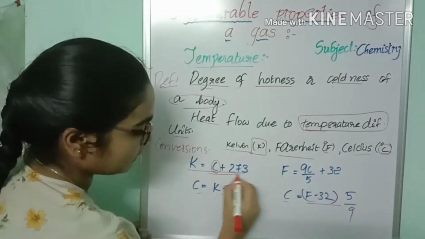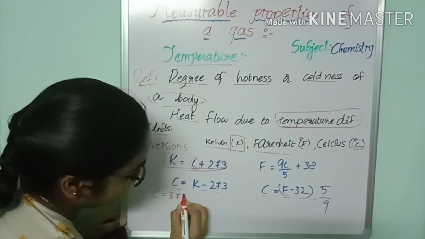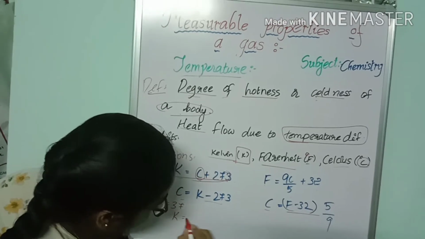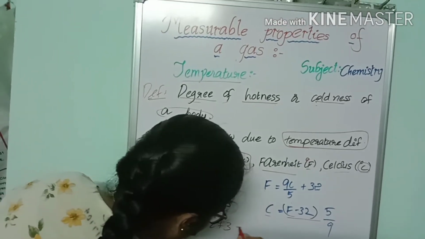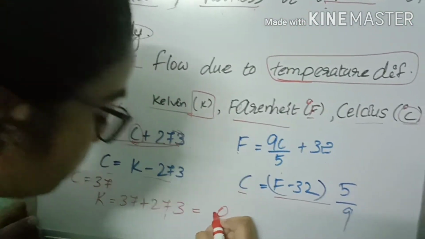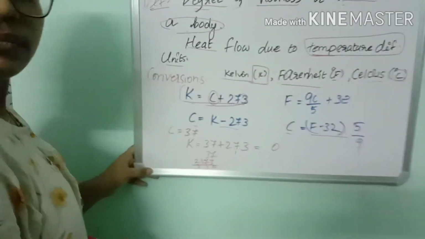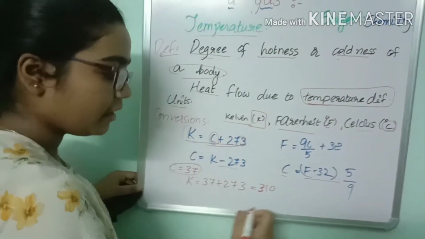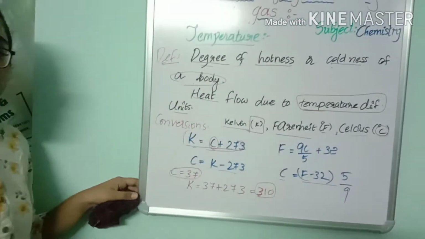Now let us see an example for this conversion. Let us take C equals 37 degrees. Then we need to find the value of K. K equals 37 plus 273, which is 310. So if C equals 37, then in the form of Kelvin it is 310 Kelvin.